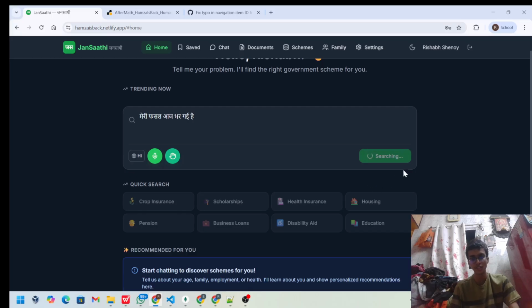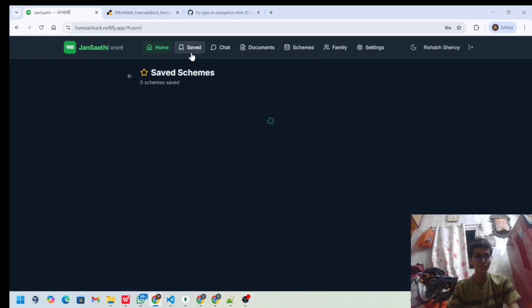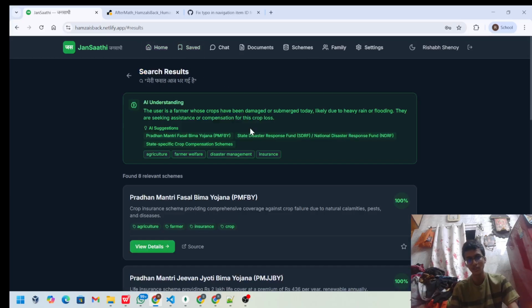So this is going to search. It will take some amount of time, and till then I will show you something different. So these are all the saved schemes. The result about the previous thing came, and what is that? The user is a farmer whose crops are damaged or submerged due to heavy rain. So this is what we wanted to see, right? Due to my context, it is assuming that I am a farmer.